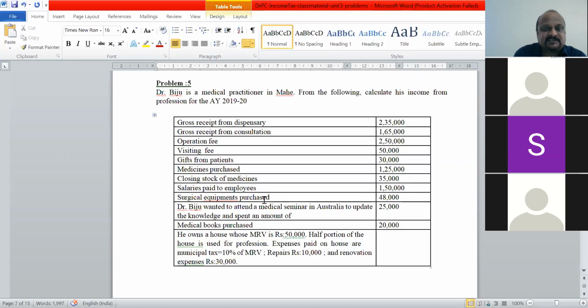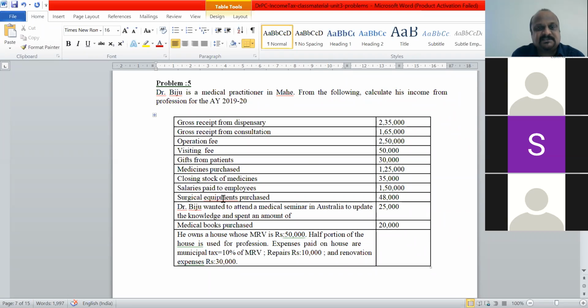Surgical equipments purchased. You can see here surgical equipments purchased. So the surgical equipments are a part of plant and machinery from the point of view of the doctor. Because we're not going to consider the entire amount that he has spent on purchasing this, but we have to consider the depreciation for this. We have to consider the depreciation for surgical equipment at the rate of 15%. Out of 48,000, we have to use the depreciation at the rate of 15% as allowable expenditure. Not the entire amount can be allowed as expenditure for the previous year, but only the depreciation at the rate of 15% on this is allowed as expenditure.